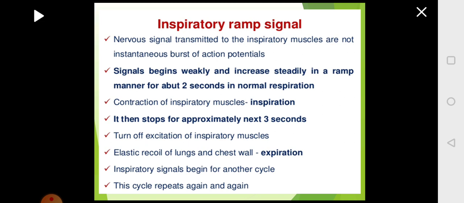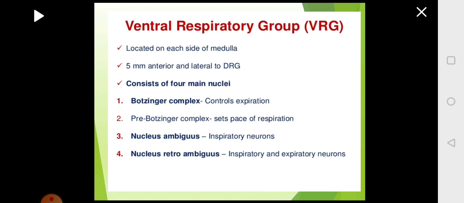After one cycle, the second cycle will start. Like this, one after the other, the cycles will be controlled from this center, that is the dorsal respiratory group. DRG will start this function and respiration will happen rhythmically without any change in the pattern.